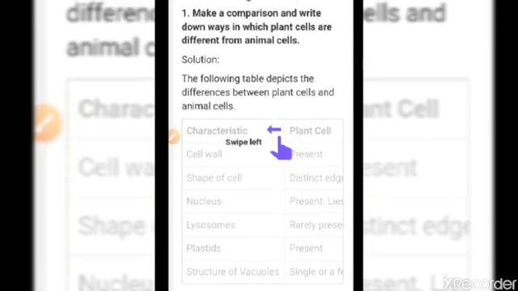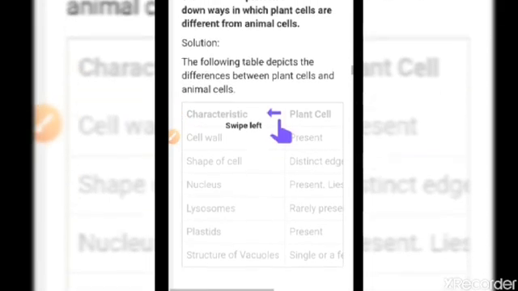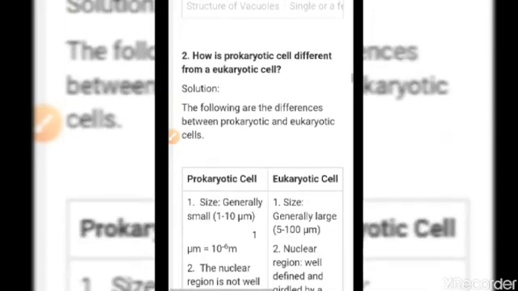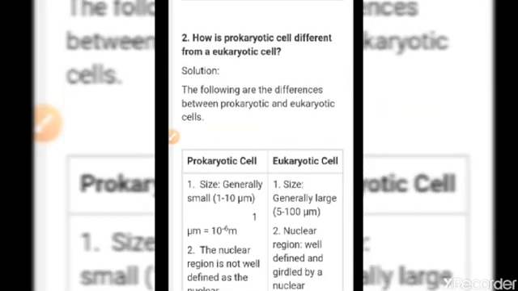Now here is a comparison between the plant cell and the animal cell that we had dealt with in the previous video. Prokaryotic, eukaryotic we had dealt with.